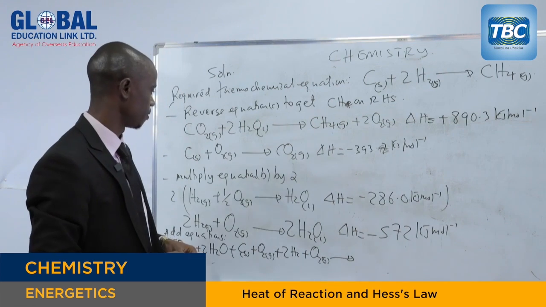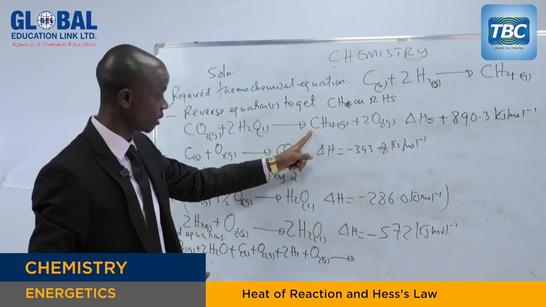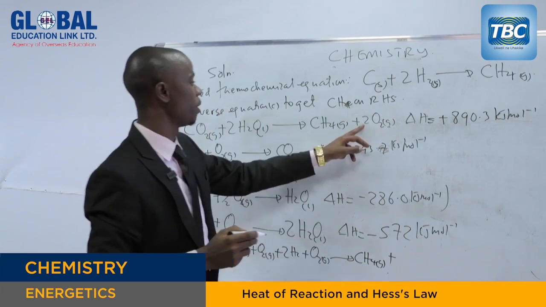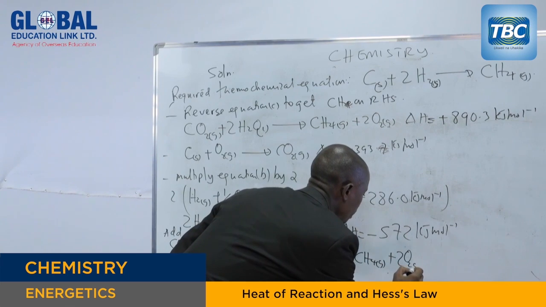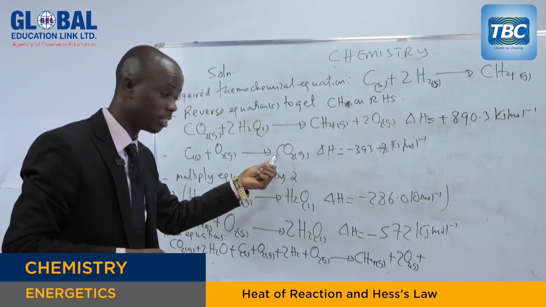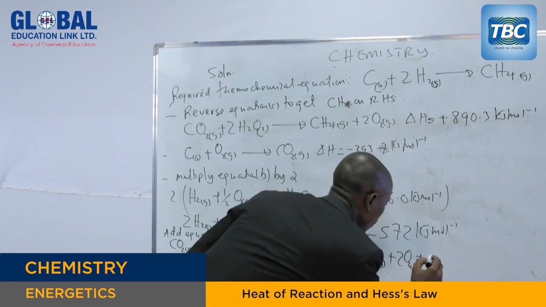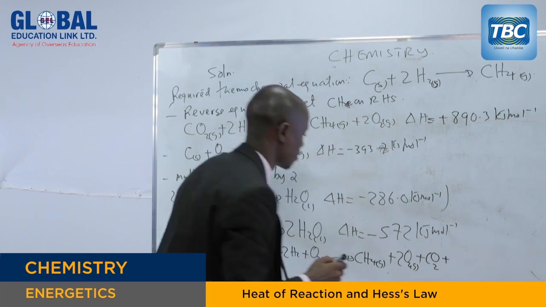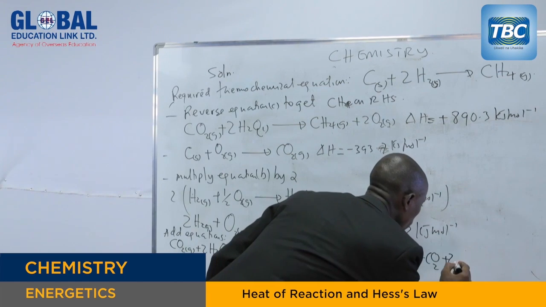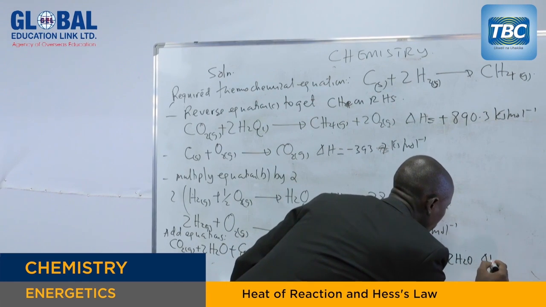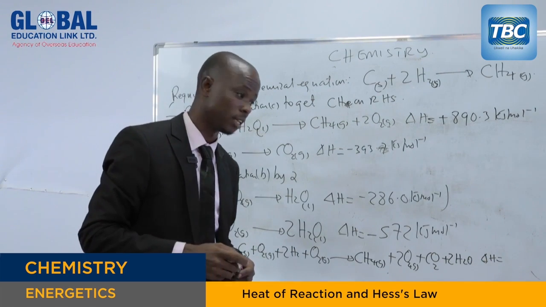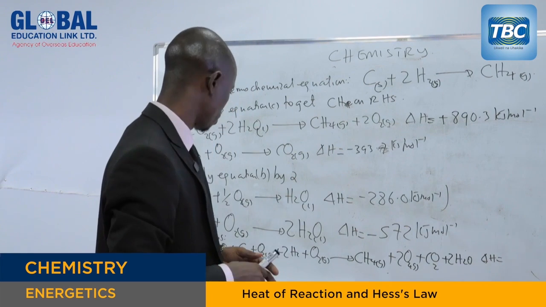So we go to the products. The first product, in the first manipulated equation, is methane gas together with 2 moles of oxygen gas. We go to the product for the second equation. That is carbon dioxide plus, we go to the third one, 2 moles of water. The enthalpy change as well, you add, you sum, and that is Hess's law of summation. Hess's law summation of enthalpy change.